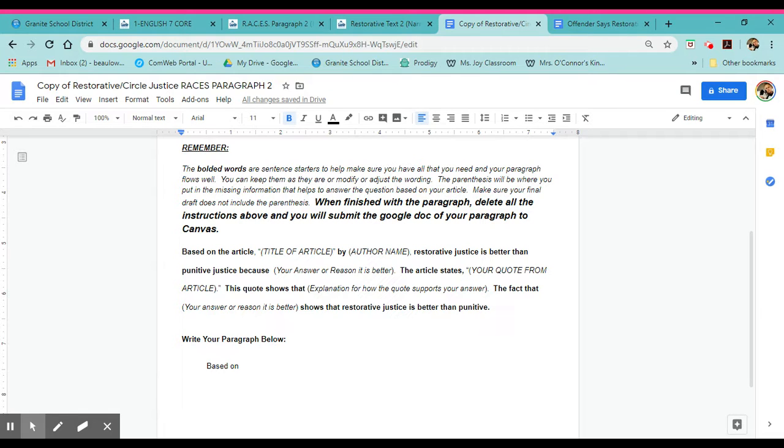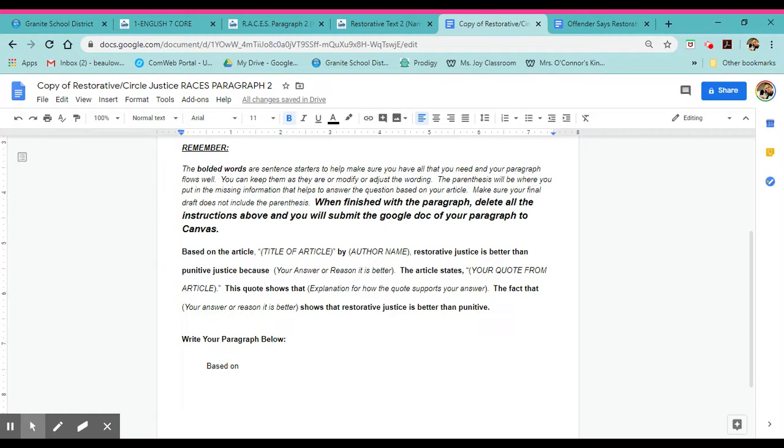They're sentence starters that should help make sure you know how your paragraph should flow and that it has all the information that you need. You can keep the bolded stuff, or you can modify or adjust the wording. The things in parentheses should be your article, your author name, your answers, your quotes, things like that. At the end, you shouldn't have all these parentheses still there. It shouldn't look like this. It should look like a normal paragraph where all the font is the same, and not like this Frankenstein thing that I created to help you, okay?